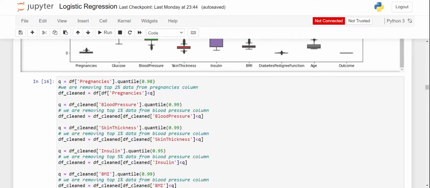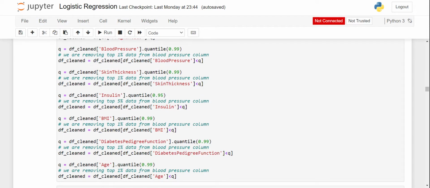Similarly for blood pressure, we will retain 99% of data and remove 1%. For skin thickness, we will retain 99% of data. Similarly for insulin, since it has the most outliers, we will retain 95% of data and remove 5% of the data from the insulin feature.